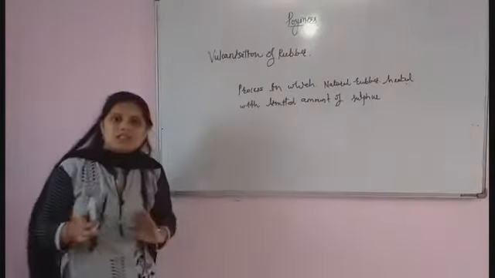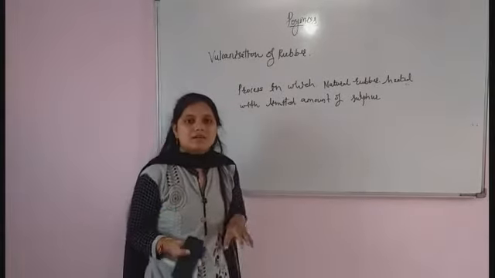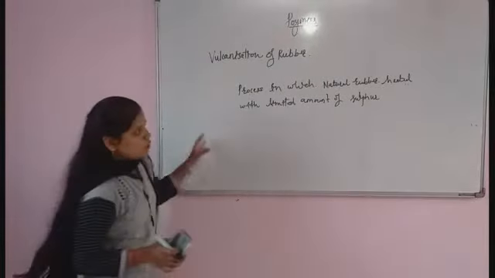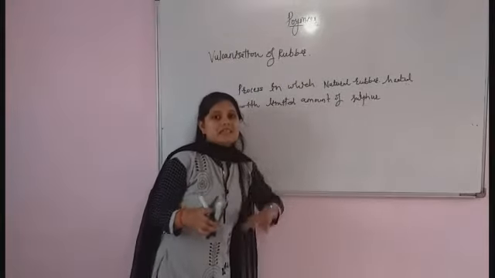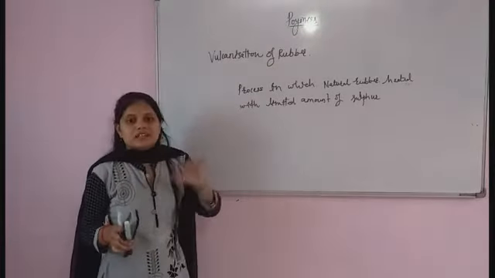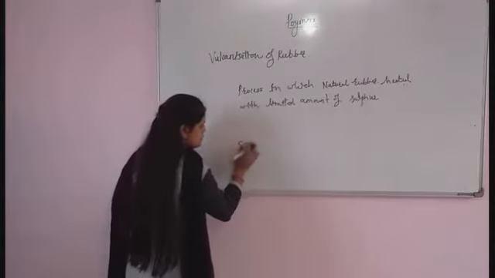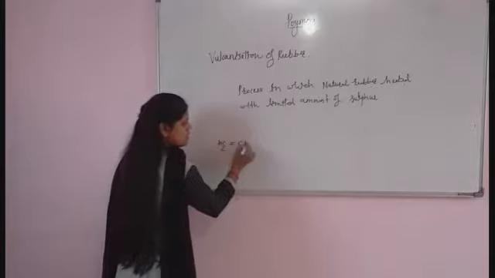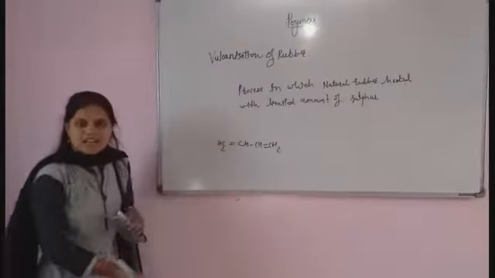Because of this process, whatever reactive carbon is present in the rubber undergoes cross-linking with sulfur. When we take this natural rubber with sulfur, this sulfur will easily attach to the reactive carbon sites. Now if I take 1,3-butadiene, CH2 double bond CH single bond CH CH2, it is a natural rubber.